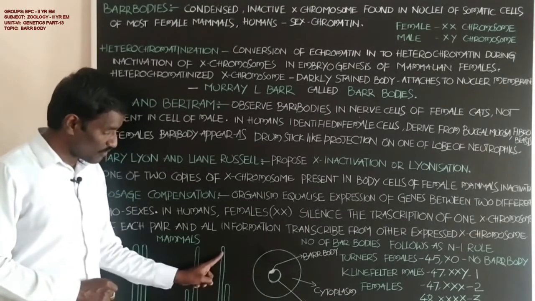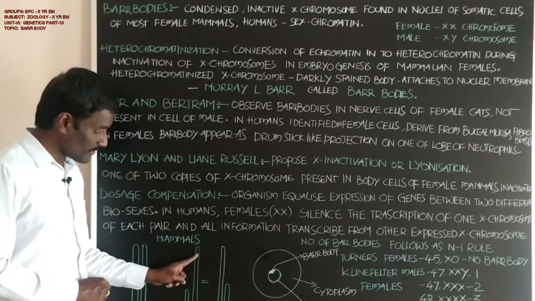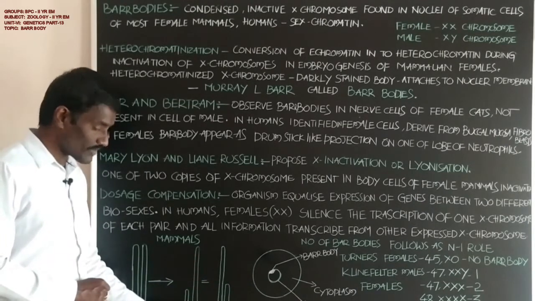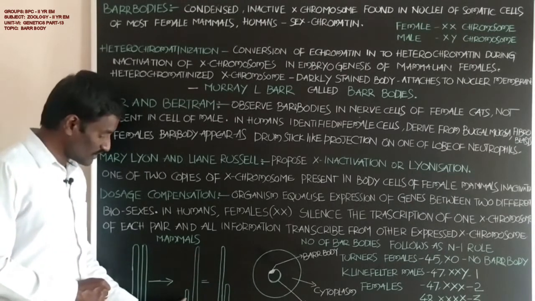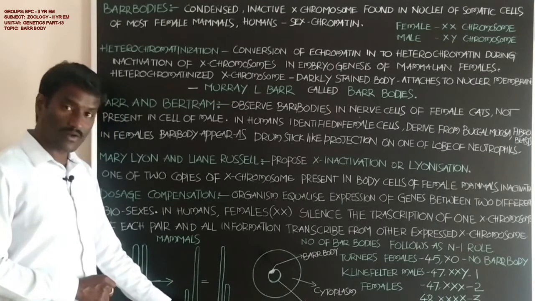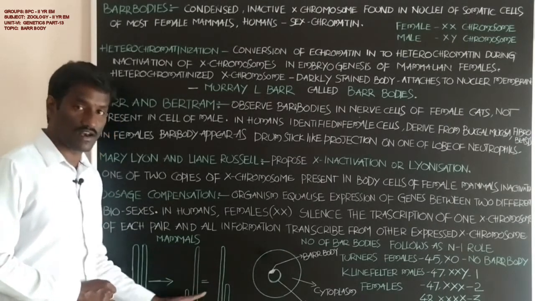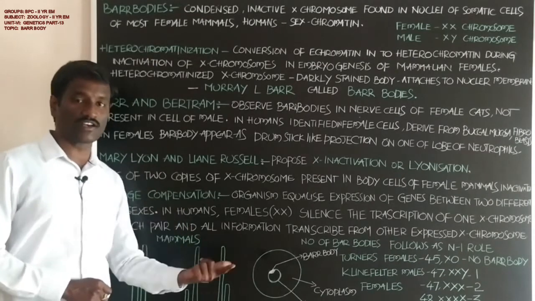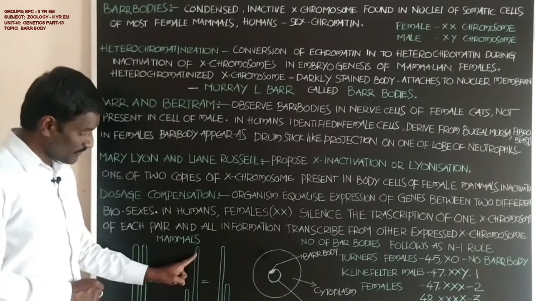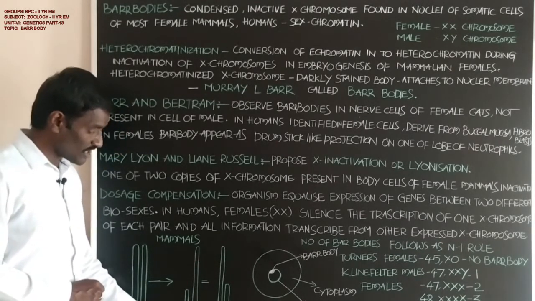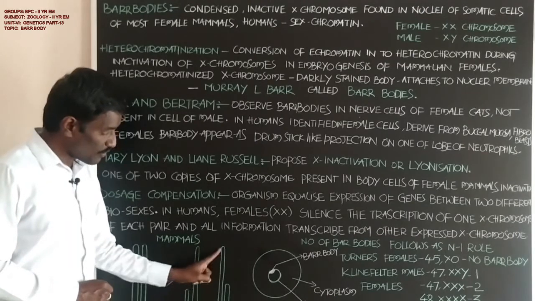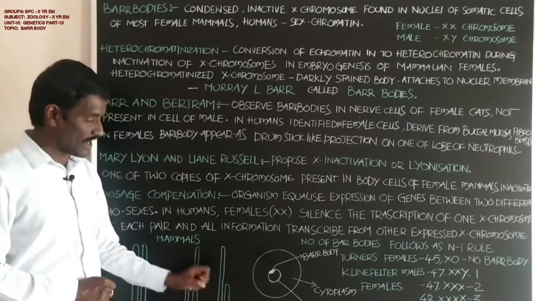Males have only one X chromosome. After heterochromatinization, females also possess 1 active X chromosome, and the other is available in the form of the Barr body. This is the Y chromosome. Gene expression is equal after condensation and inactivation in both males and females. Females have one active X chromosome, and the other X chromosome is available as the Barr body, and males have only one X chromosome, with the other being the Y chromosome.